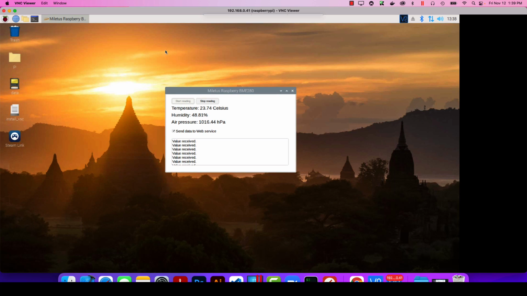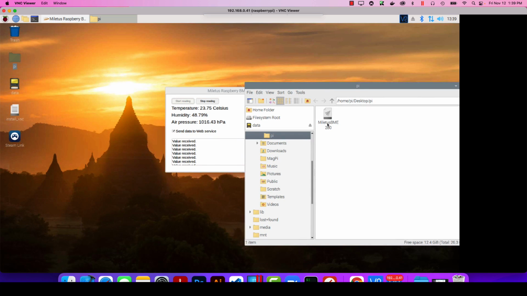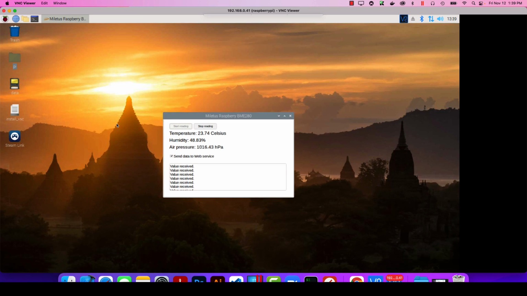And this is a Raspberry Pi, which I access through a VNC viewer. This is the native application. Here is the Pi directory, which I use to deploy the application, and here is the application, which is 7 megabytes in size, and I believe you can see it looks precisely like the application that we defined in Delphi from the user interface. It's not a very challenging user interface, but it shows that the rapid application development approach works, and most of the time this is what I see in this kind of application. You wouldn't be using a user interface anyways. The key component is to send the data to the web service.